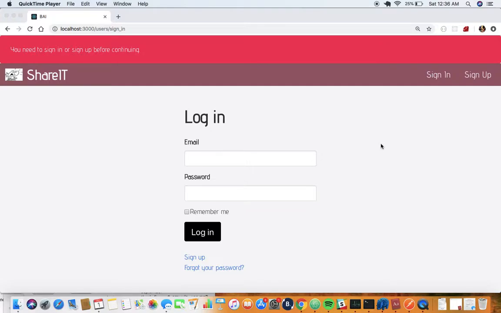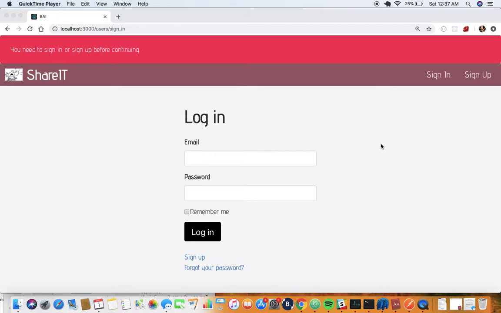I'm here to talk about my app called Shareit. Essentially, this app is a platform where people can talk about different topics within different groups, and have support from one another, and just an open place for people to share whatever they feel about certain things or just what they want to talk about at that time.